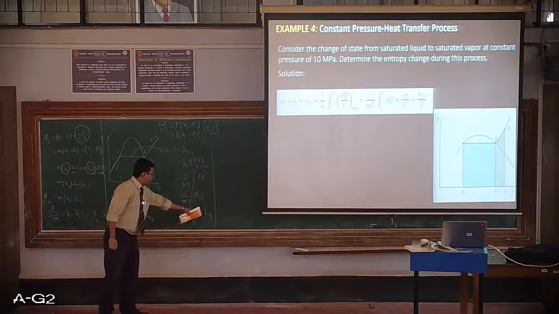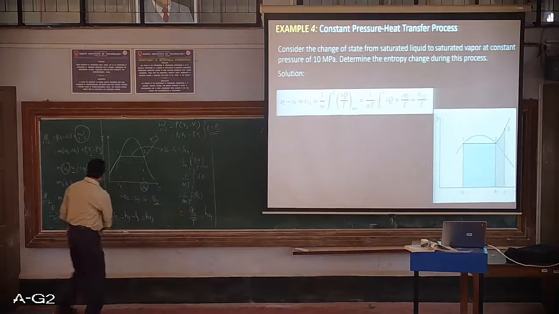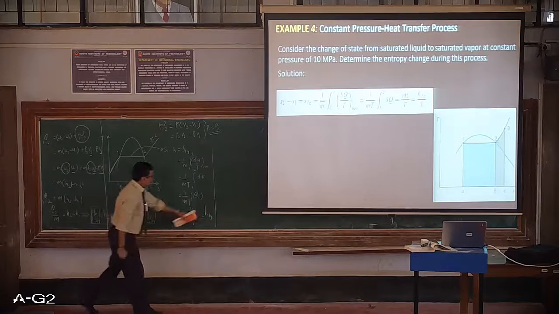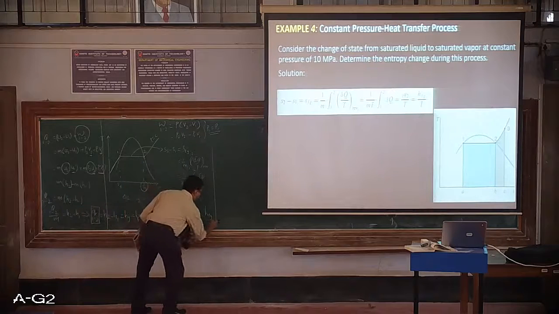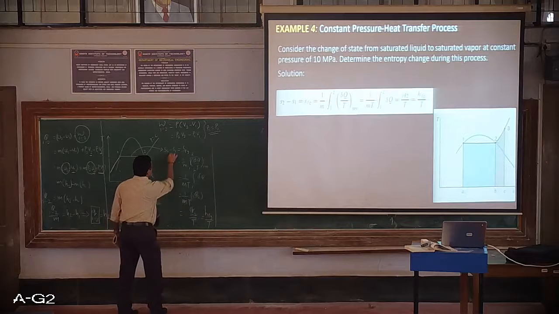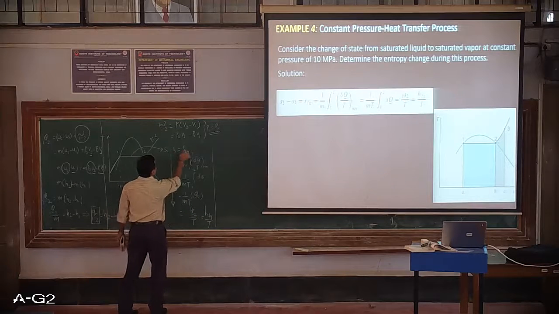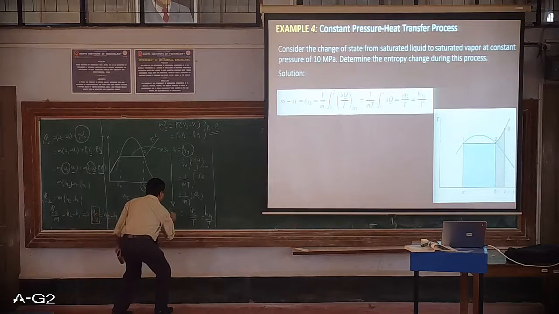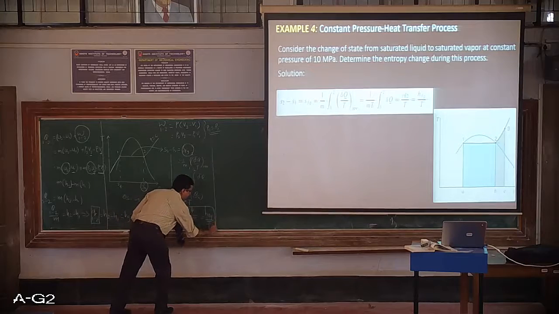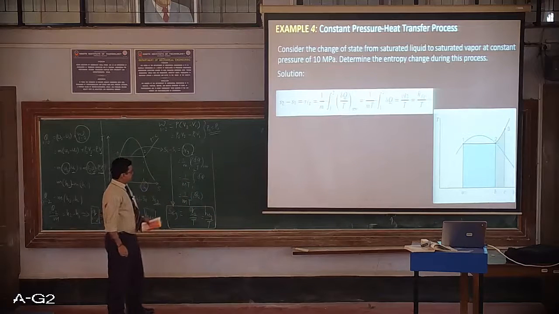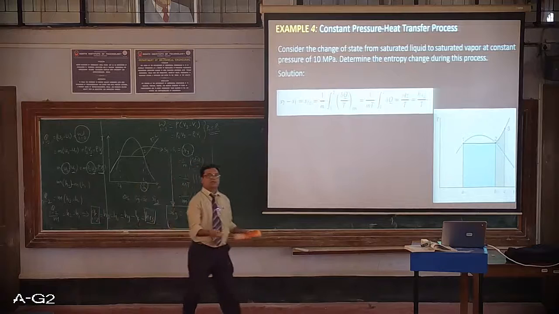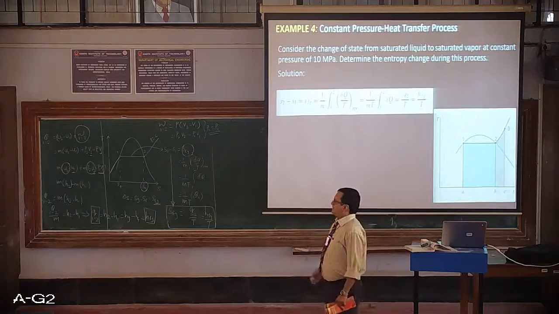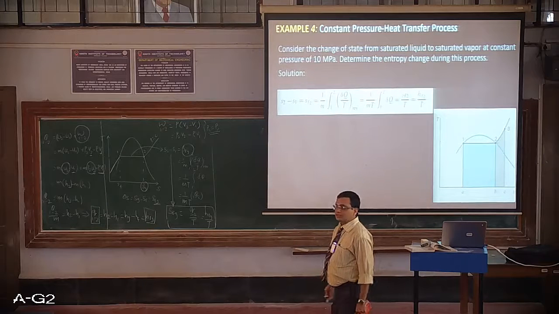The same thing is taken over here. So Q1 to 2 is equal to HFG. So Q1 to 2 HFG divided by temperature, so I'll be getting this S2 minus S1, which is SFG, as the enthalpy. So if you know for a constant pressure process what is the value of HFG for a given temperature, you can very well calculate the change in entropy for the same constant pressure process.